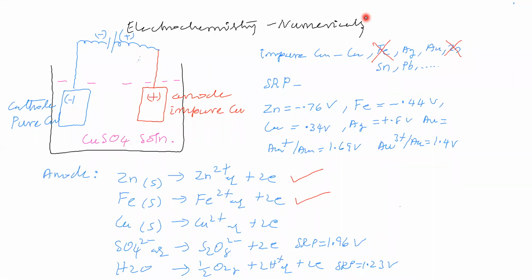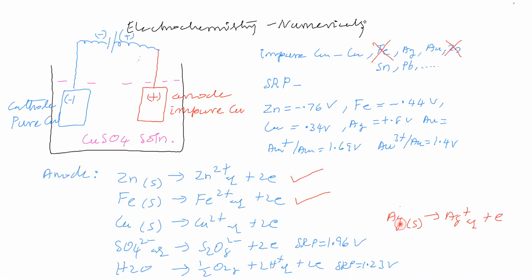To remove silver, we have to remove it in the form of Ag solid converting into Ag+ aqueous plus an electron. We have to remove silver like this. So if you force silver to oxidize, what will happen? Silver becomes Ag+ and Ag+ will go to the solution. Now look at the silver SRP value.